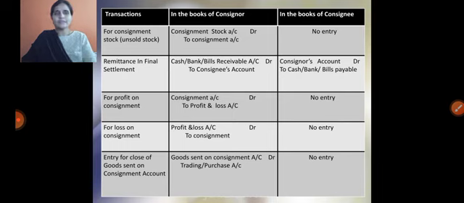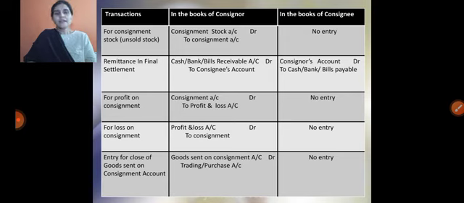In the books of consignor, we need to write down the entry. In the books of consignee, ultimately the consignee is making a payment, that is called bills payable if any bill is there, or we can call it consignor's account debit to cash or bank or bills payable account.